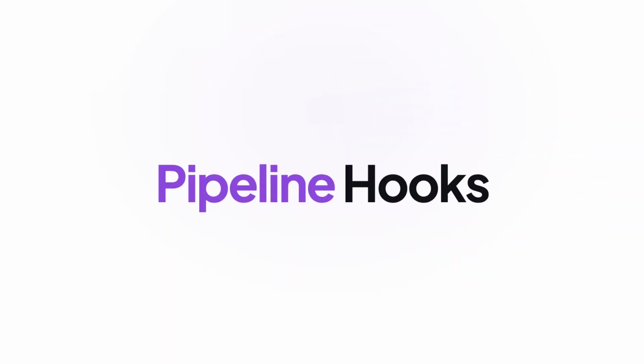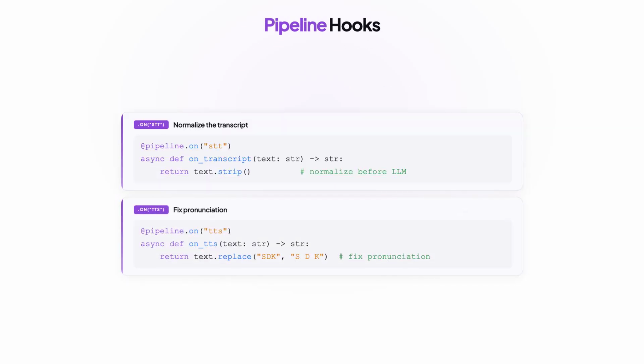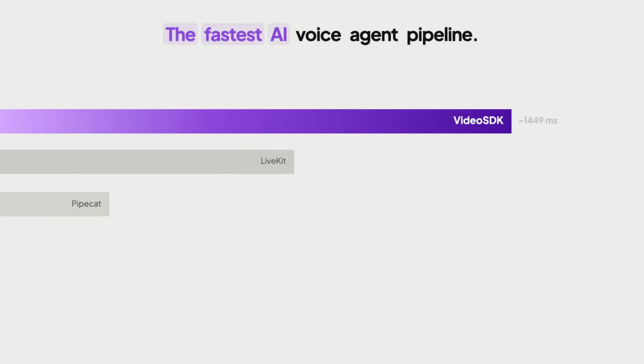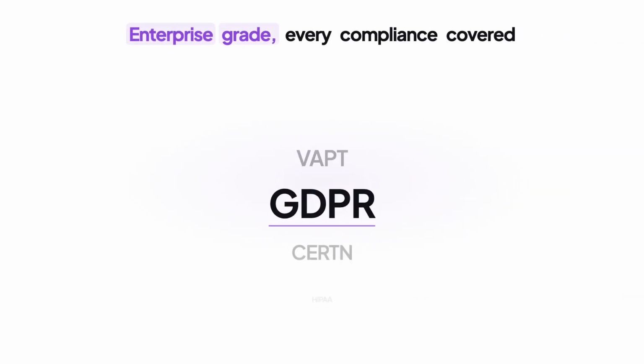With pipeline hooks, intercept at any stage, normalize the transcript, fix pronunciation, bypass the model entirely with a single yield. The fastest AI voice agent pipeline. Enterprise grade, every compliance covered.